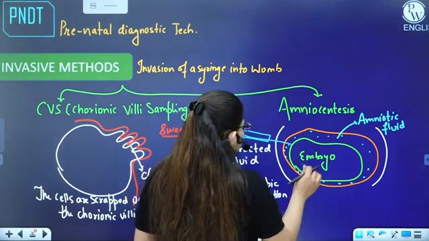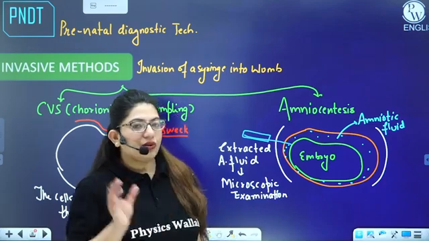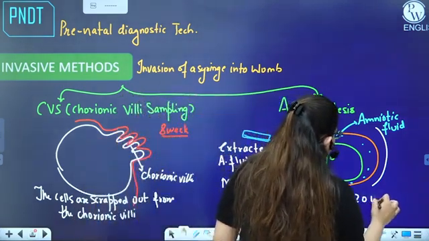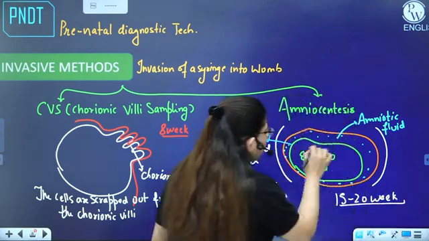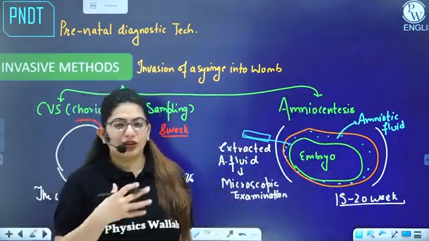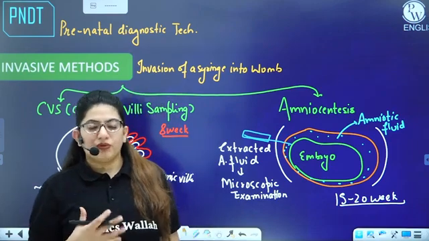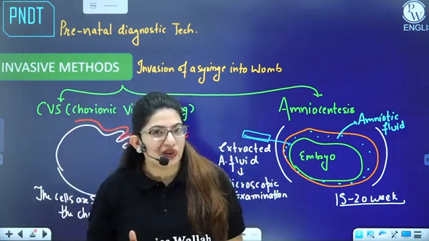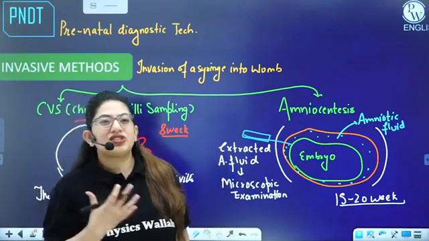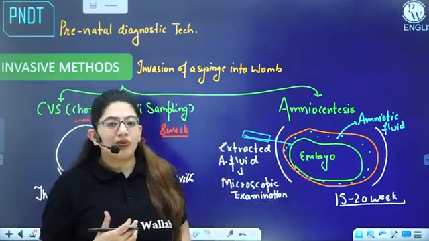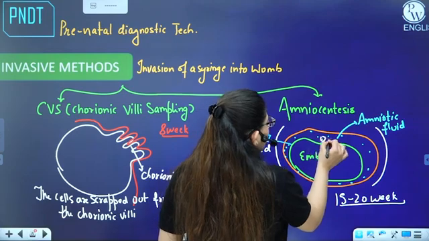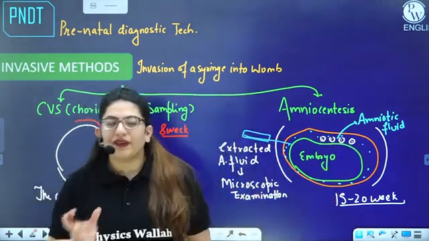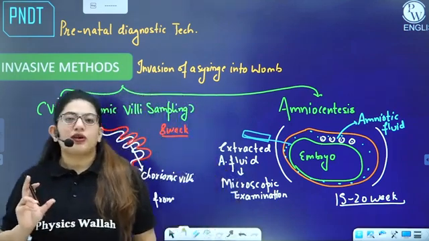If the embryo is lying here peacefully, and this procedure is done around 15 to 20 weeks of pregnancy, this embryo will have a lot of body cells. A lot of cells die and a lot are renewed, right? So a lot of cells which fall off from the skin of the embryo are lying in this amniotic fluid. We extract the cells from the amniotic fluid, and then these cells undergo microscopic examination.